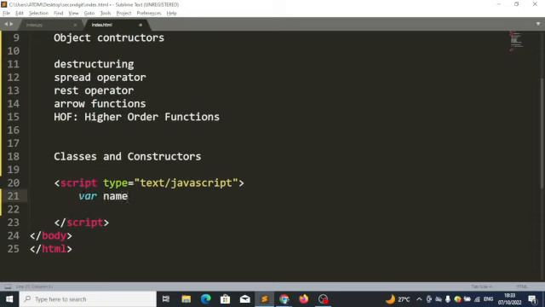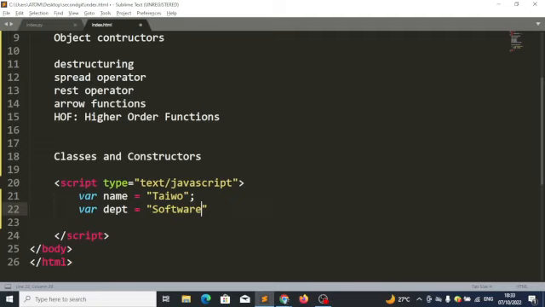Let's say I have a variable here called name. ES6 is very, very interesting. I have a variable called name, I have another variable called department, and let's say the value of department is software. Then I have the value of school, let's say SQI. So I have these three variables.